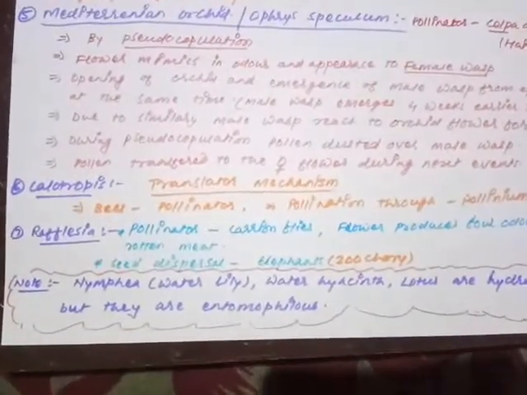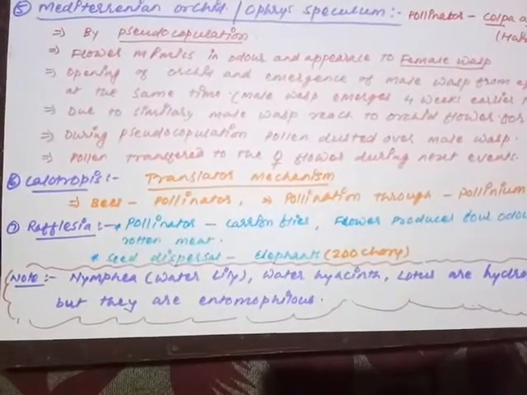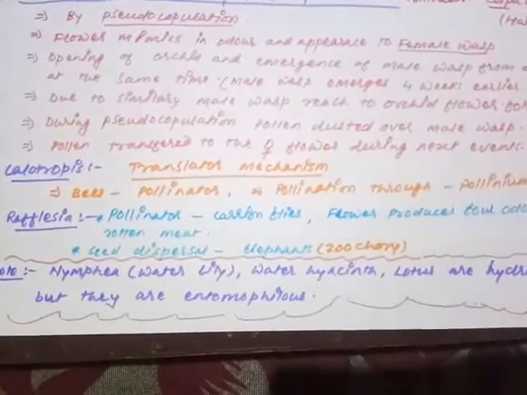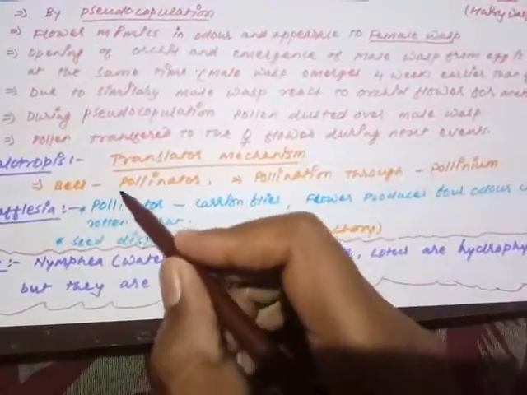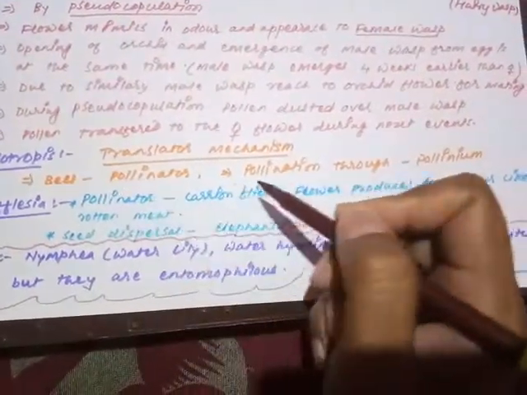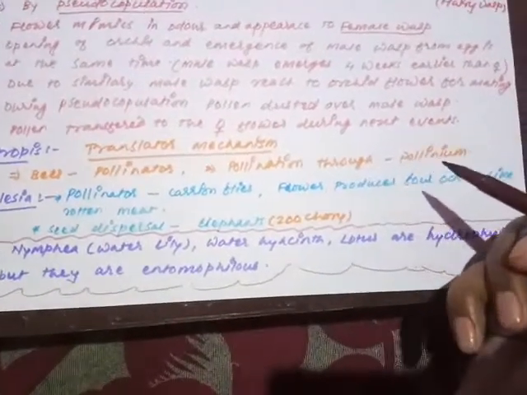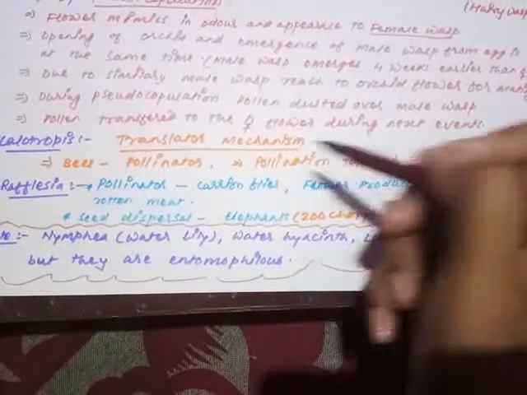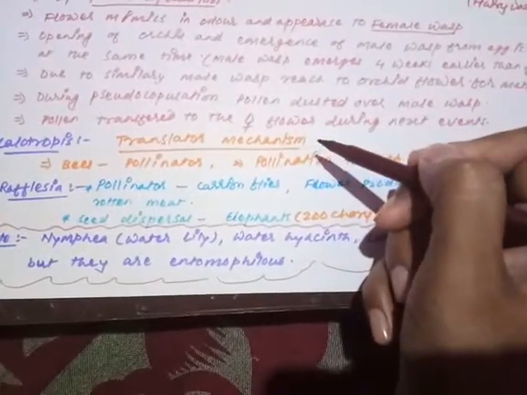The next type of pollination by animal agents is called Calotropis. In Calotropis, the translator mechanism is there. Bees are the pollinators, and the pollination occurs through the compound pollen grain that we have earlier discussed. Only the pollinium, or the compound pollen grain, is there, and here the specific mechanism is called the translator mechanism.